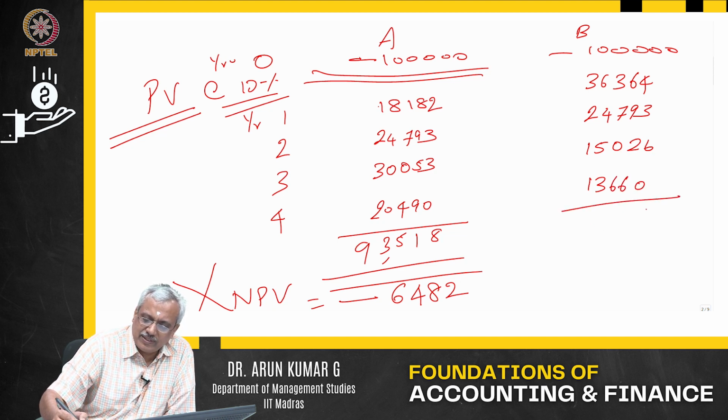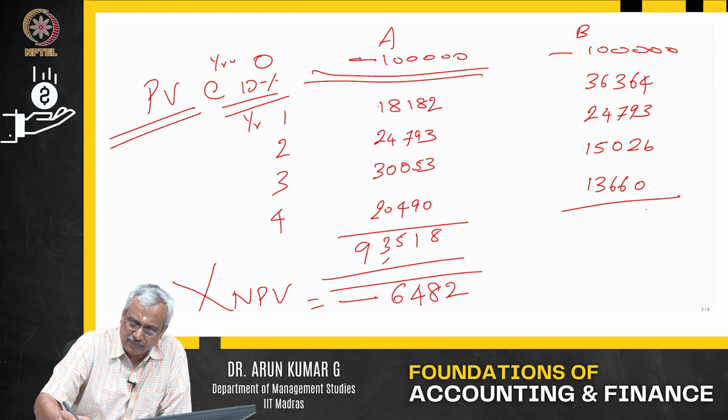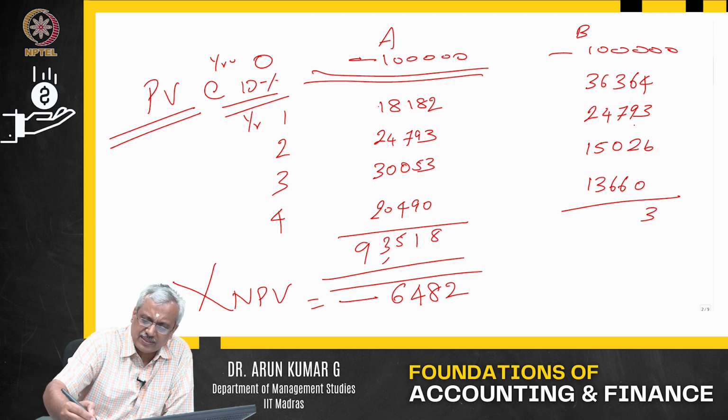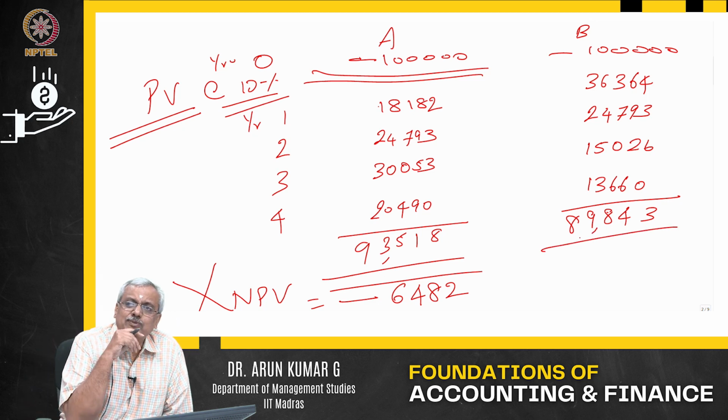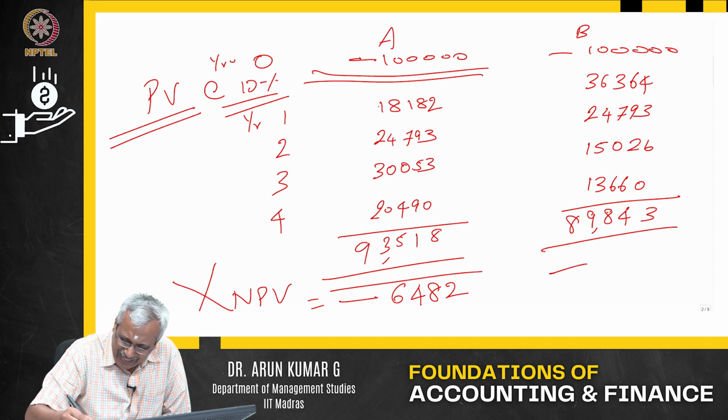It's about 7. 7 plus 6 is 13. So 16, 17, 18. 18 plus 6 is 24. And then 5. 5 plus 7 is about 12. 12 plus 6 is 18. 7 plus 4 is 11. 11 plus 5 is 16. 16 plus 3 is 19. 89,843. So what happened? Even in this particular case, discounted at 10%, this gives you a negative NPV.